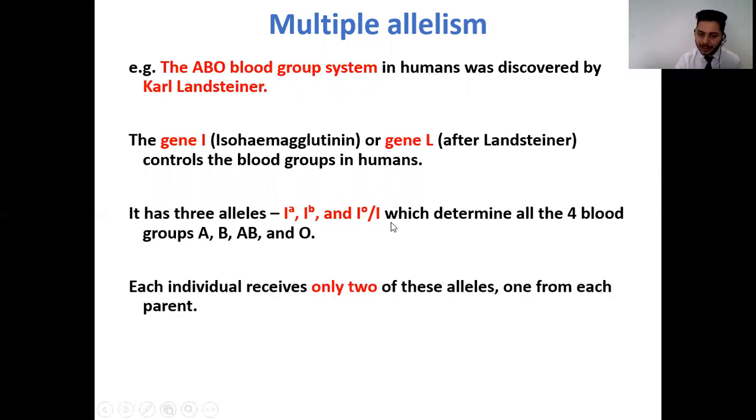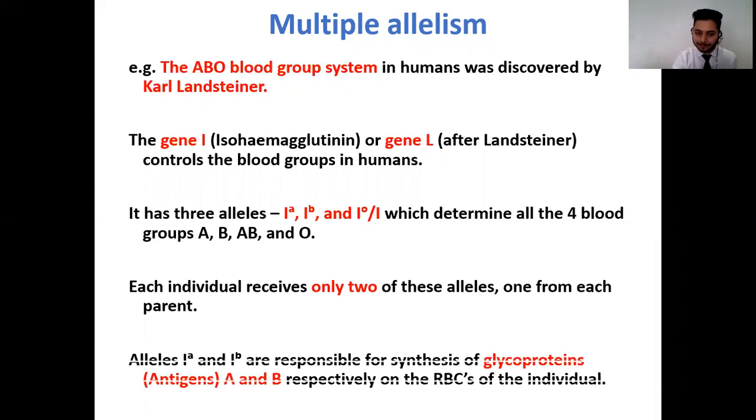Now, within each individual, there are only two of these alleles present. Each of these alleles comes from one parent. The mother contributes one allele while the father contributes the other allele. Therefore, only two of these alleles can be present in each individual, and the combination of these two alleles is going to determine the blood group of the individual.